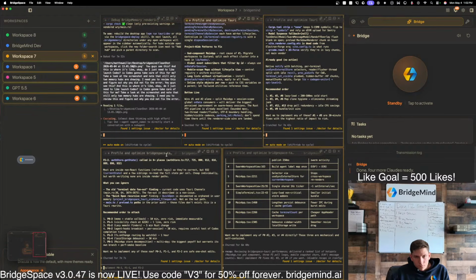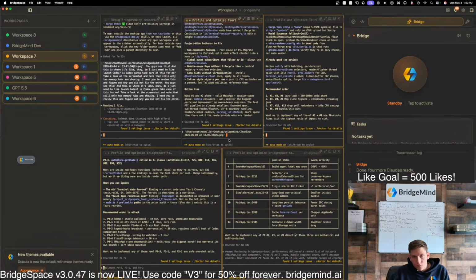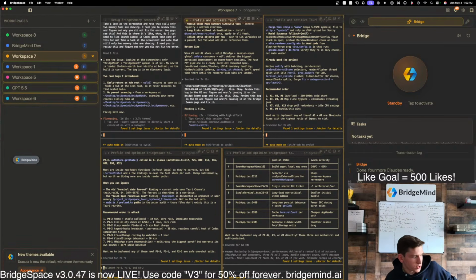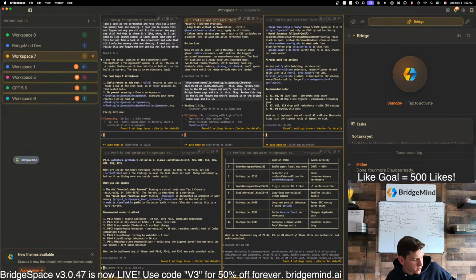Review this bug in the UI and figure out what's causing it on the bridge swarm page and fix it. It doesn't cost too much money. Chris Luttrell, thank you. Yeah, that looks good.